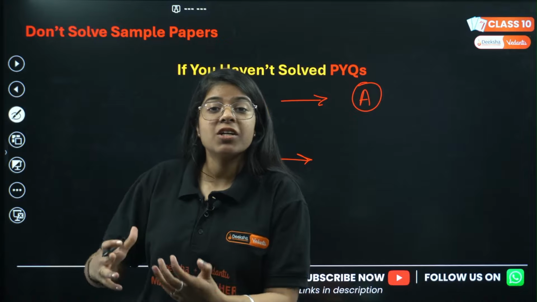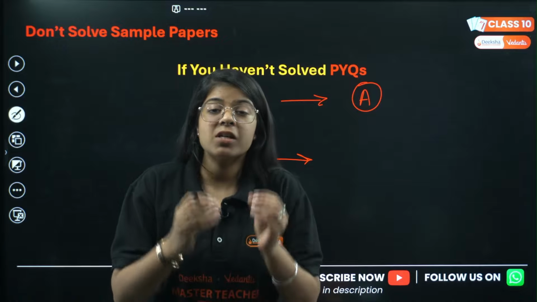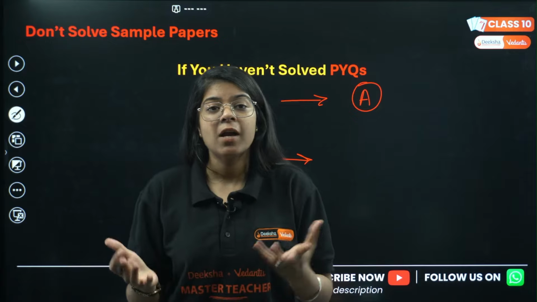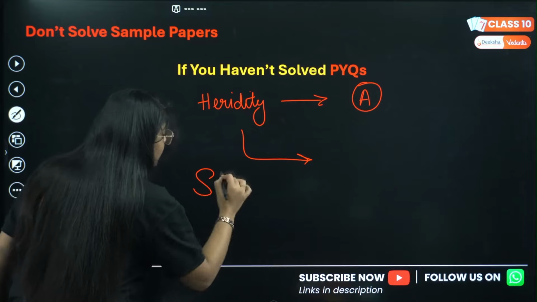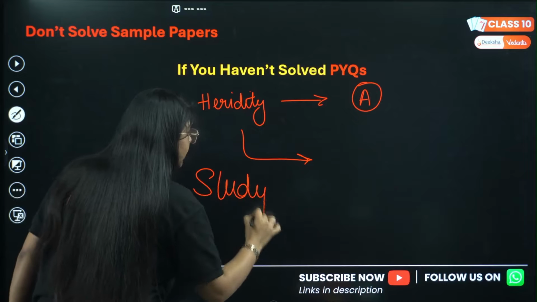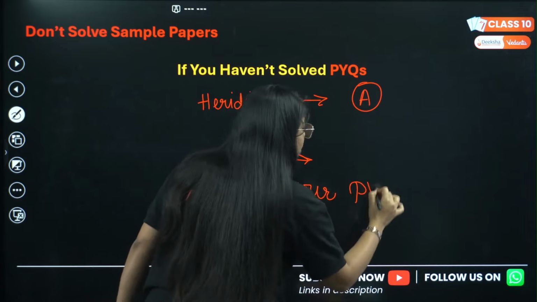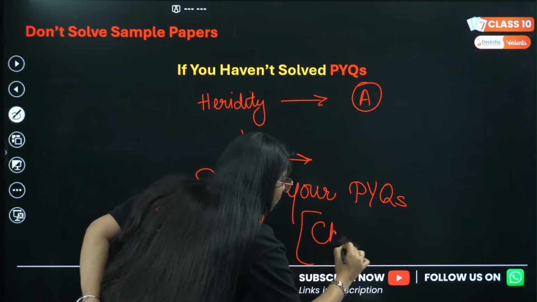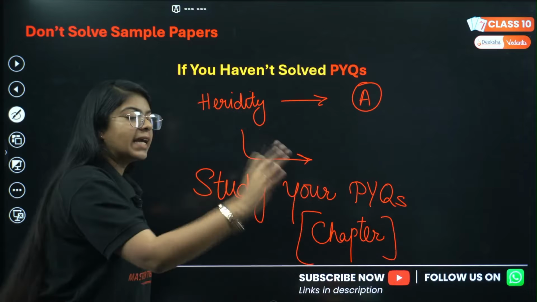Important is your high weightage chapters, your very important chapters. Those are the topics and concepts which are important, and you are skipping those. Why? Because you have not studied previous year questions. So the main thing here is to study your PYQs. How? Firstly, go about it chapter wise. First, you study heredity.